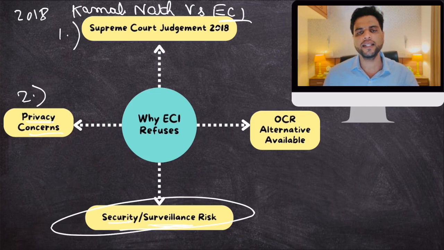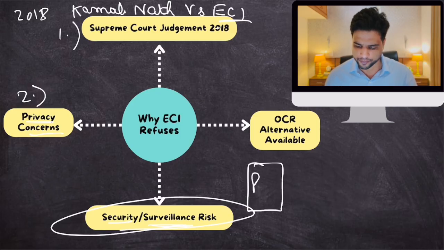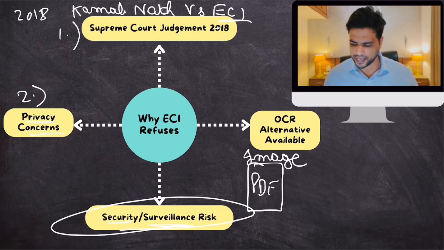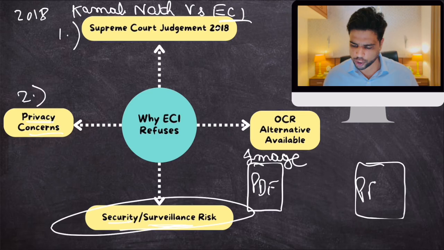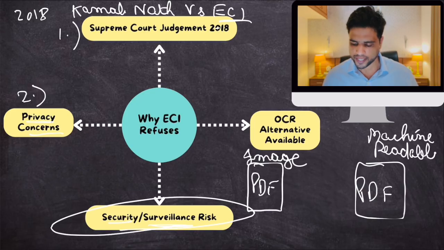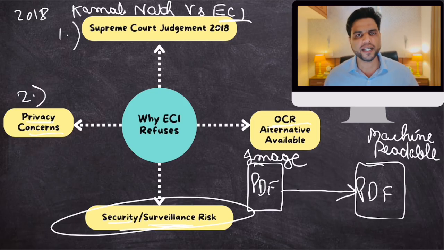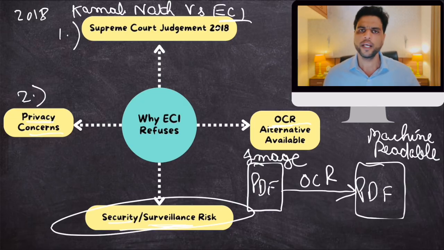And Election Commission is saying that you already have an alternative. These image-based PDFs can be converted into searchable, machine readable PDFs by a technology called OCR, optical character recognition. So this technology can convert image PDF into machine readable PDF. Political parties can do it. So there is already an alternative.